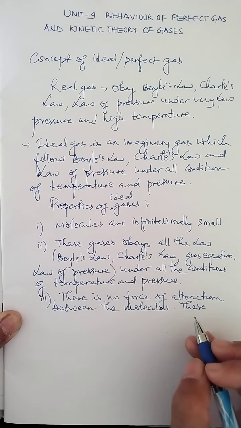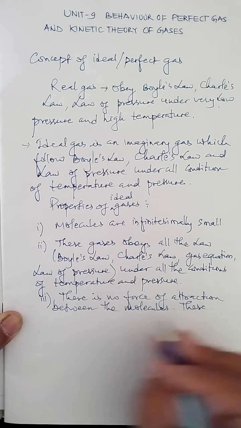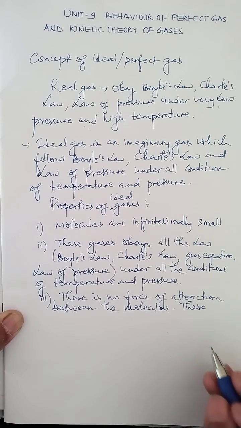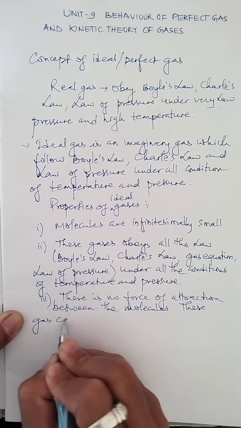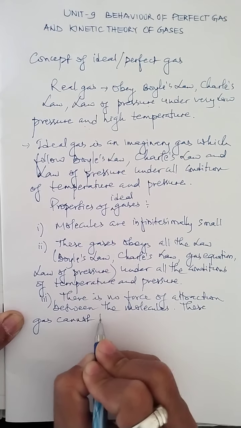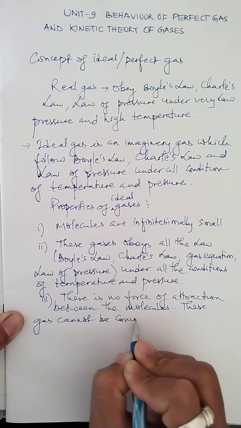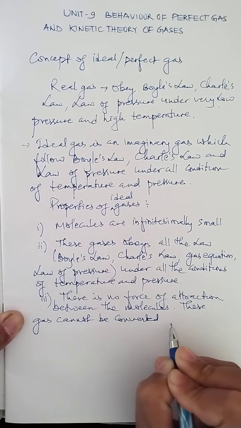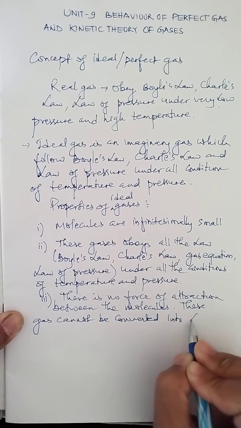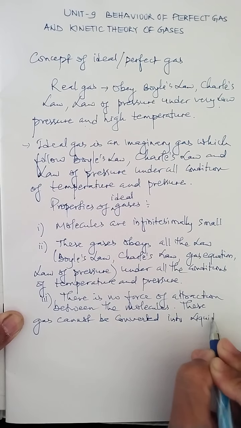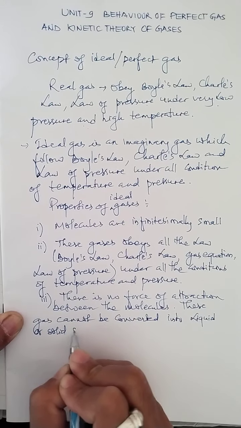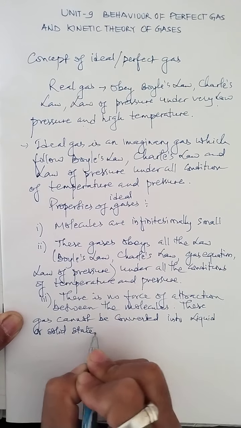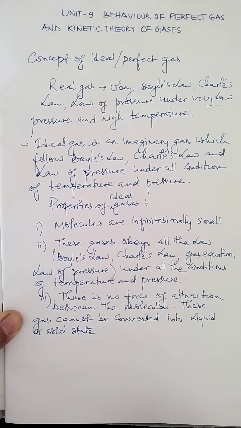With this reason, I can add one more point: these gases cannot be converted into liquid or solid state. Why will they not convert into liquid or solid state?